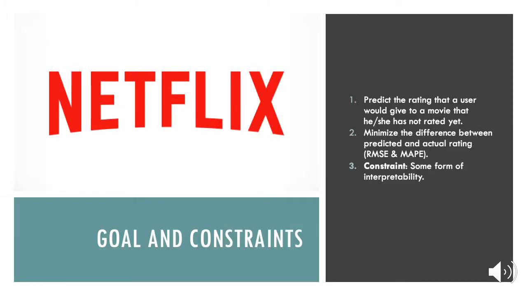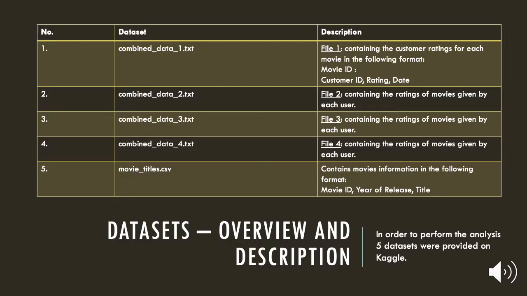The goal of the project is to predict the rating that a user would give to a movie that he or she has not rated yet. I'll be using two error metrics. One is the RMSE value and the other is the mean absolute percentage error. I'll try to provide some form of interpretability with respect to the values which I get from these. This is one of the Kaggle problems.